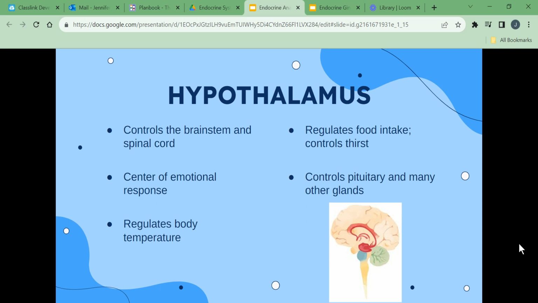The hypothalamus links the nervous and endocrine systems. Directly or indirectly, the hypothalamus regulates most endocrine activity. It controls the brainstem and the spinal cord. It's the center of emotional response. It regulates body temperature, regulates food intake and controls thirst, and controls the pituitary and many other glands. The hypothalamus produces pituitary-stimulating hormones and controls the pituitary, allowing for regulation of body temperature, hunger, thirst, sleep, and wake cycles.